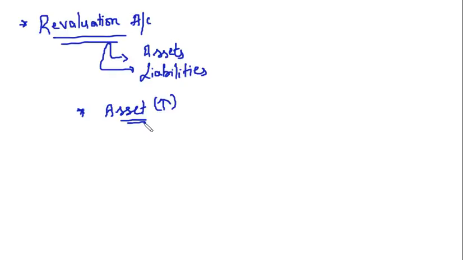What is revaluation? We are putting some value other than what is appearing in our books. We are revaluing our assets and liabilities according to the market value on the date of admission, retirement, death or change in profit sharing ratio.